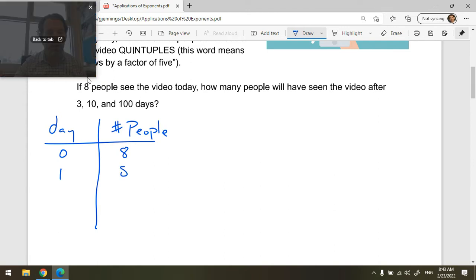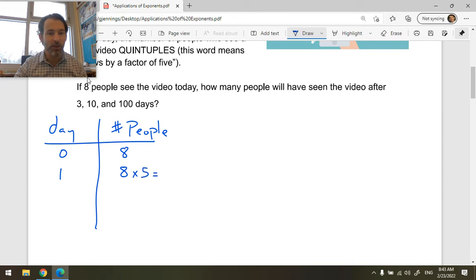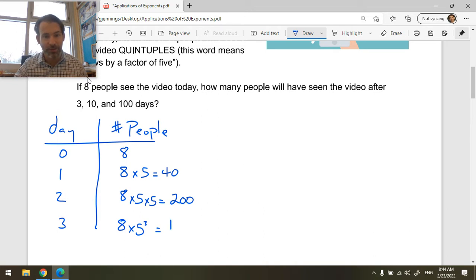On day 1, it's going to quintuple. So I will have 8 times 5 equals 40 on the next day. On day 2, that's going to quintuple as well. So I will have 8 times 5 times 5 equals 40 times 5. So I wrote it that way for reasons. Okay, 40 times 5 is 200. Okay, and on day 3, I'm tired of drawing all those 5s. It's 8 times 5 to the 3 equals, well, 200 times 5, 1,000 people. 1,000 people will have seen it.